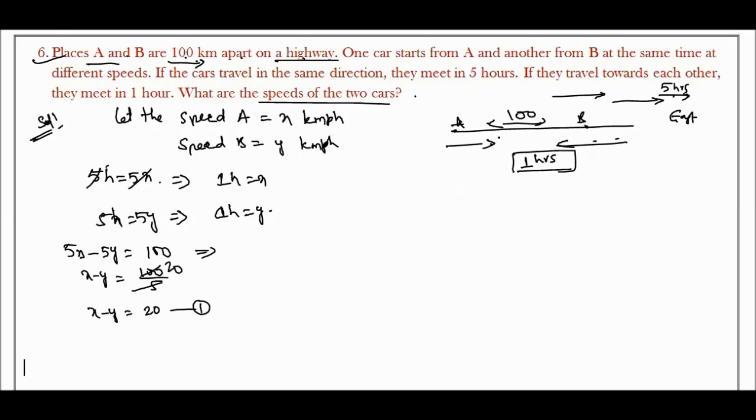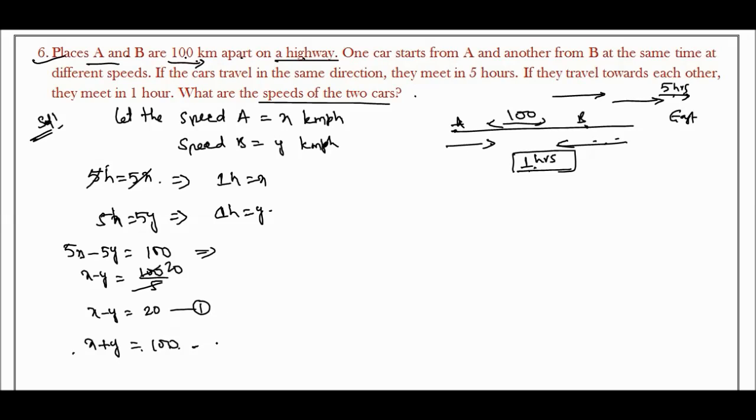In the opposite direction it takes 1 hour to complete the journey, so the next equation becomes x plus y is equal to 100.